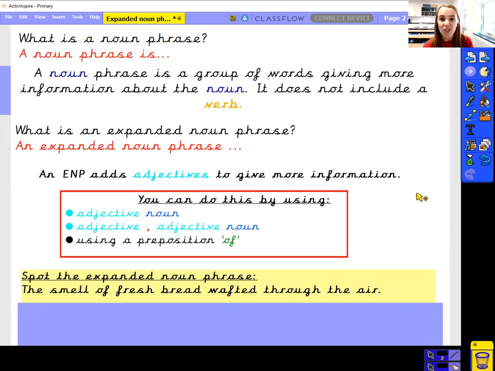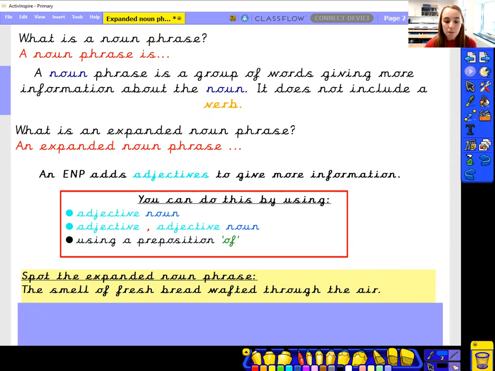So if you'd like to pause it and think about what the expanded noun phrase is. And you should have found that the noun is bread. And the adjective that is describing the bread is fresh. But we've also got something else in here. The smell of fresh bread wafted through the air. Exactly, we've got the preposition of. So we know that we are talking about the scent, the smell of something, and we know that this bread is fresh. It's a nice smell that is wafting through the air.